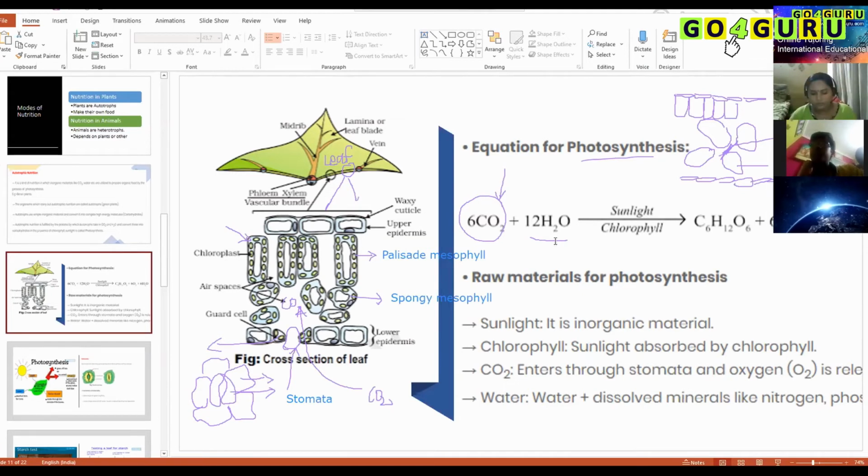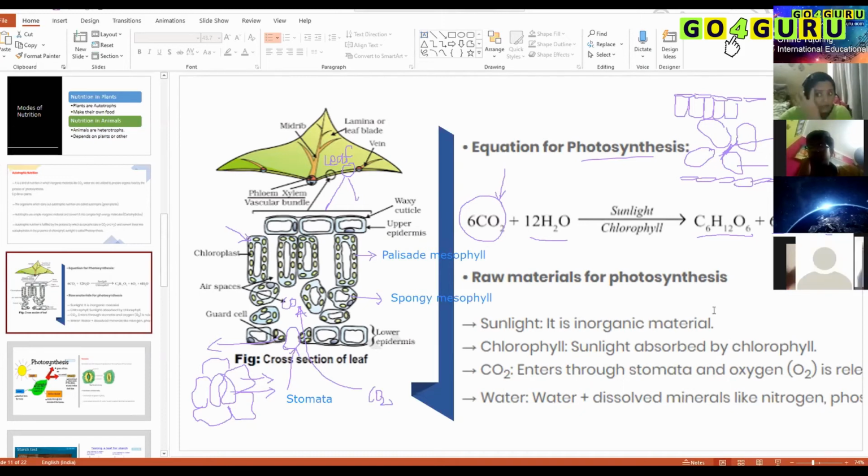Plants cannot take water directly from rainwater because all the structures are closed. Even the leaf is completely closed, even though stomata are there. The only way by which plants take water is by roots. And next, C6H12O6 is glucose, and the byproducts of photosynthesis are oxygen and water.